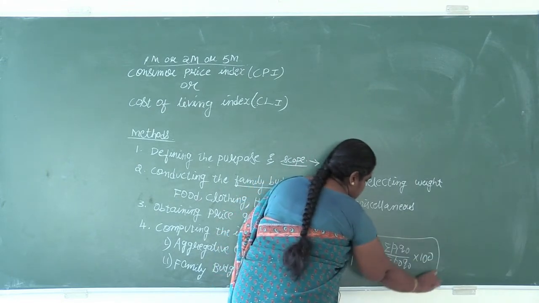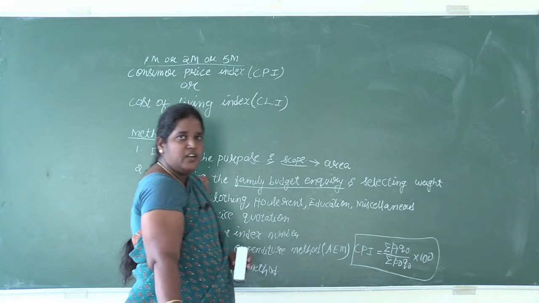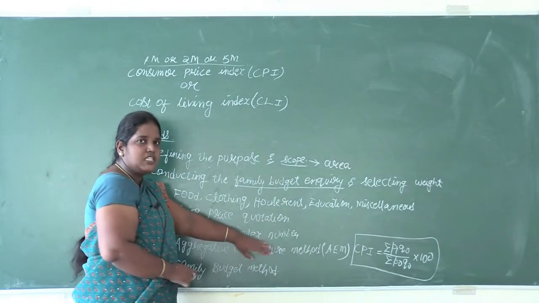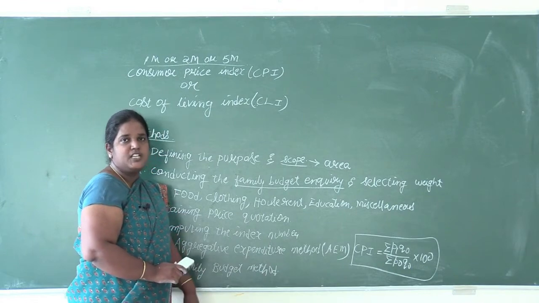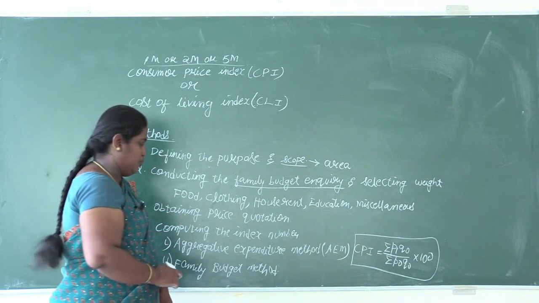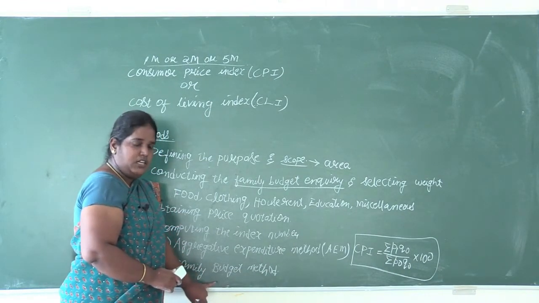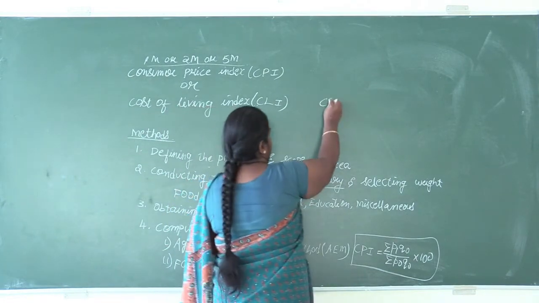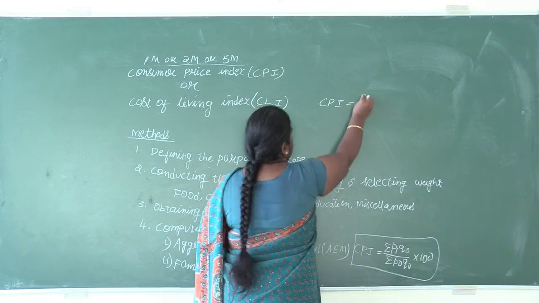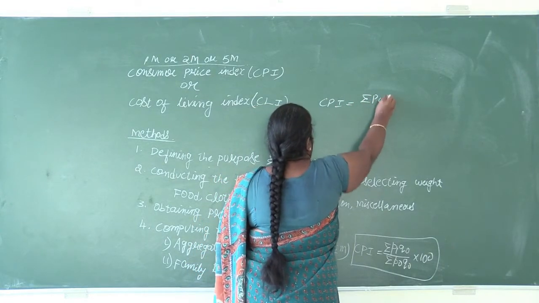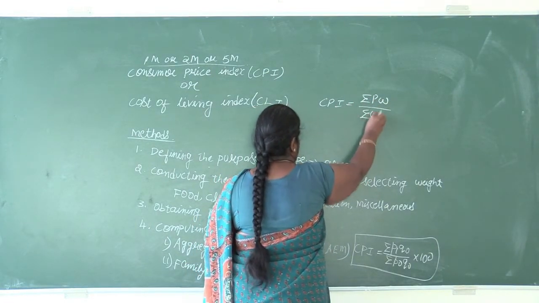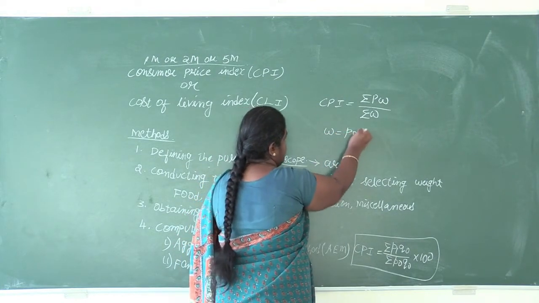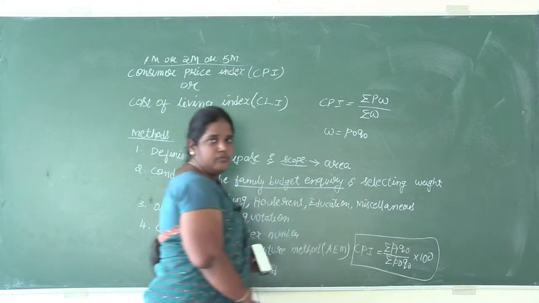This formula is similar to that of Laspeyres' price index number. So the aggregative expenditure method and Laspeyres' price index number formula are both the same. Similarly, for the second one, the family budget method, the formula is sigma PW divided by sigma W, and here W is P0 Q0.